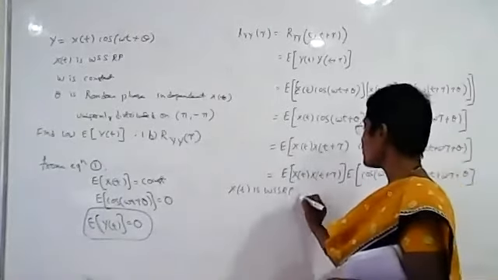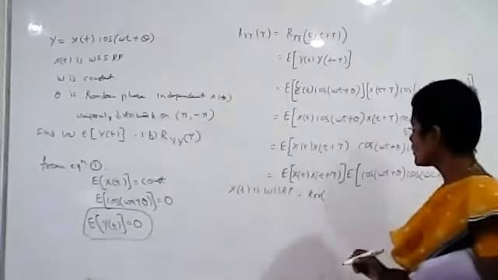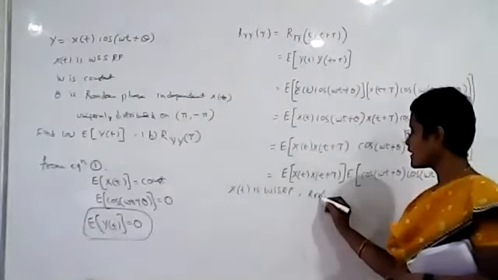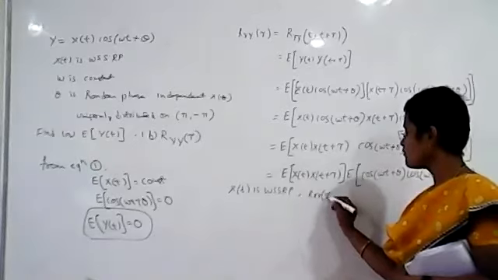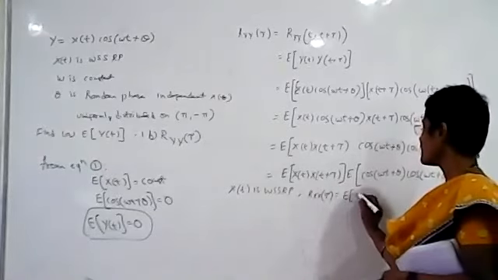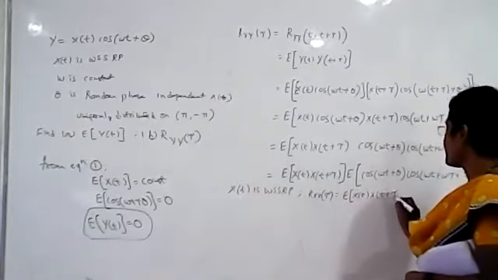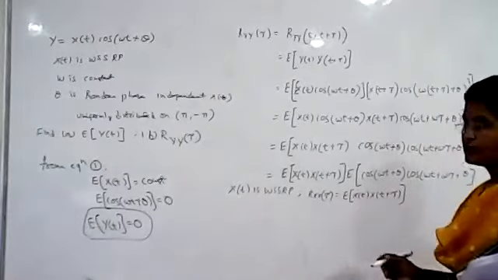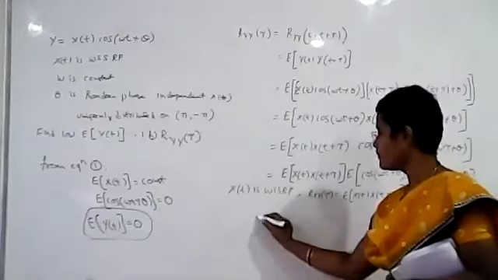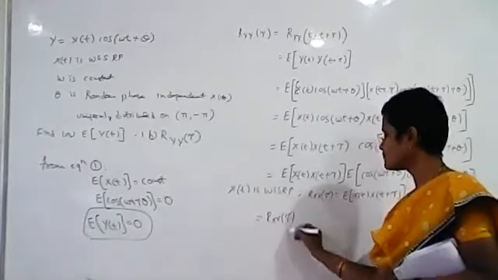So what is autocorrelation? It is given as the expected value of x of t plus tau times x of t. Your first term is your Rxx of tau.